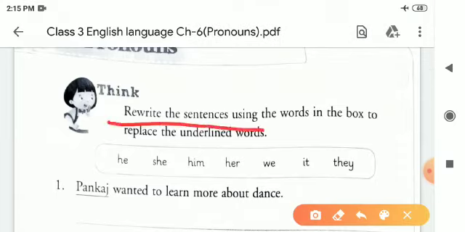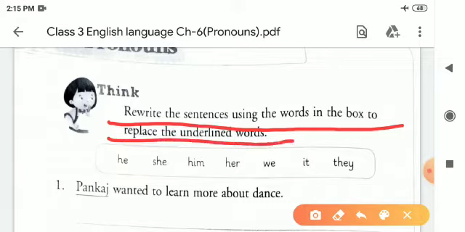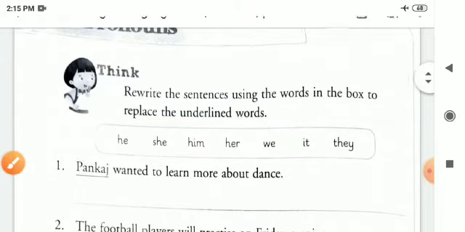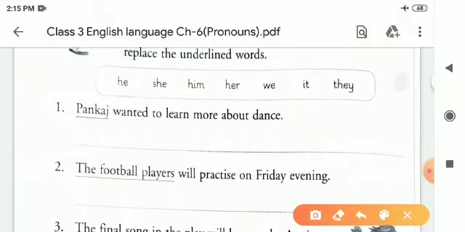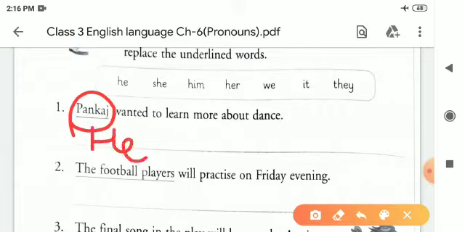Rewrite the sentences using the words in the box to replace the underlined word. So children, in this exercise we will replace our underlined words with pronouns. So Pankaj. Pankaj is a boy, so for males, for a boy, we always use he. He is the pronoun of Pankaj.